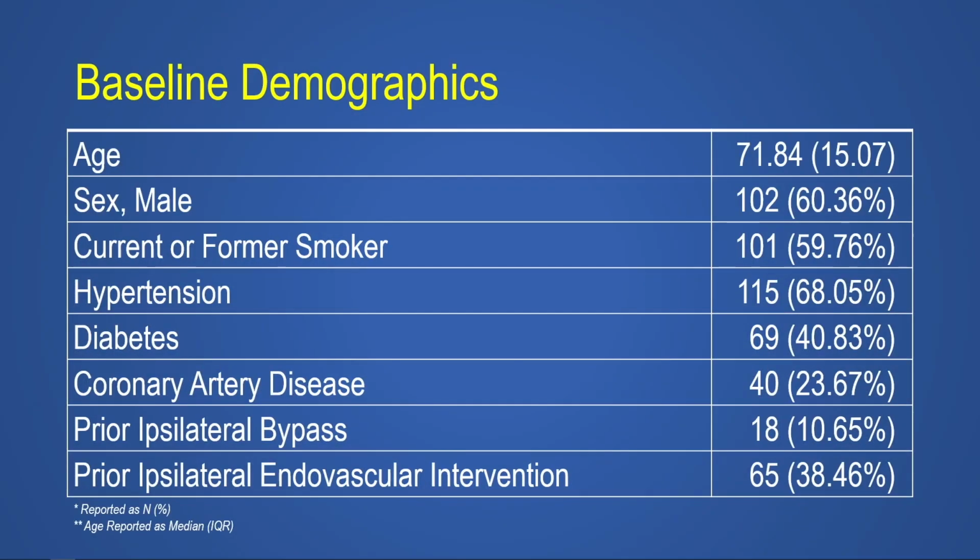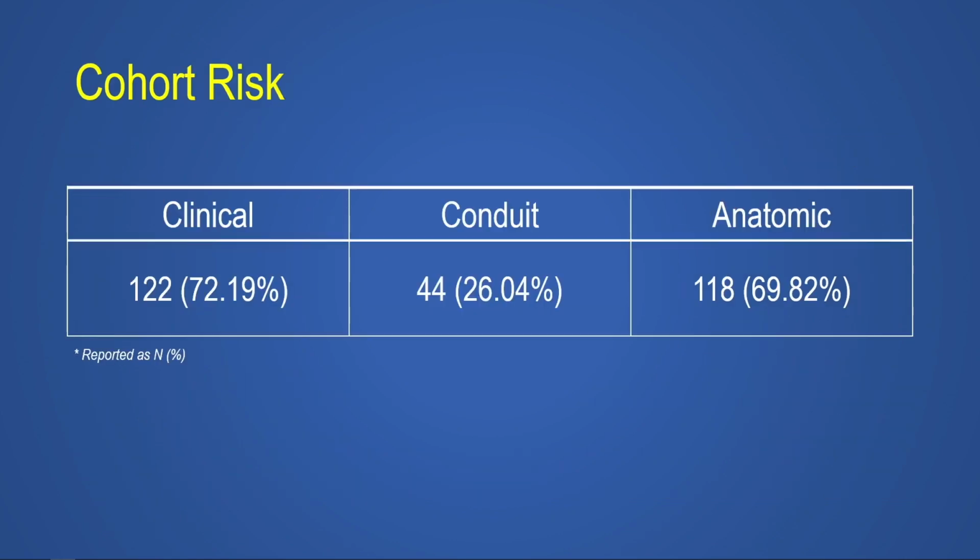As you can see from our demographics, a majority of our patients were male and had a smoking history, and many had comorbidities such as hypertension, diabetes, and coronary artery disease. About 38.5% of our bypasses were performed on patients who previously failed endovascular therapy. Amongst our cohort, about 72% of our bypasses were considered to be clinically high risk. About 26% of our bypasses were determined to have used a high-risk conduit, and about 70% of our bypasses were determined to be anatomically high risk.